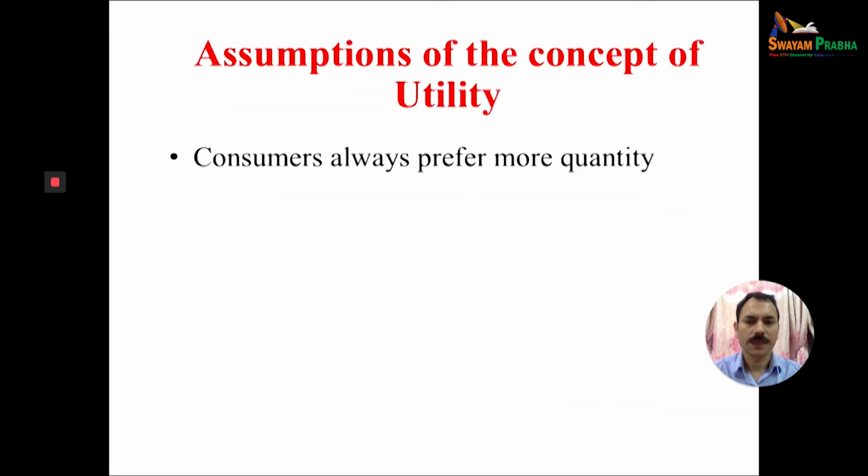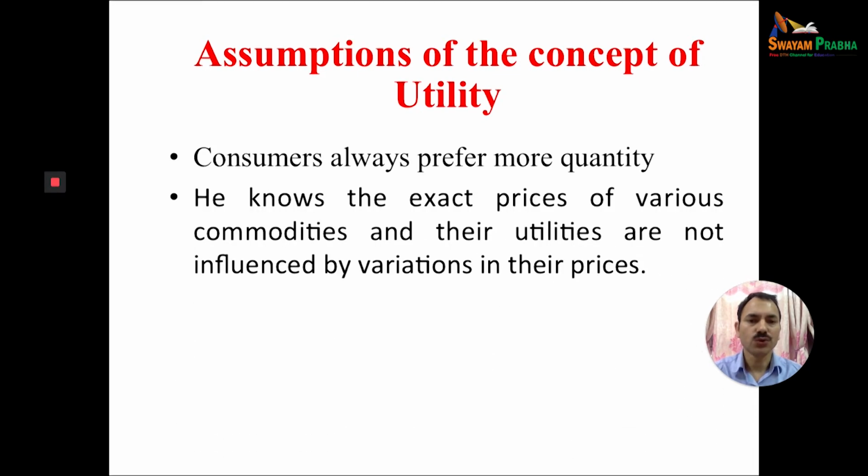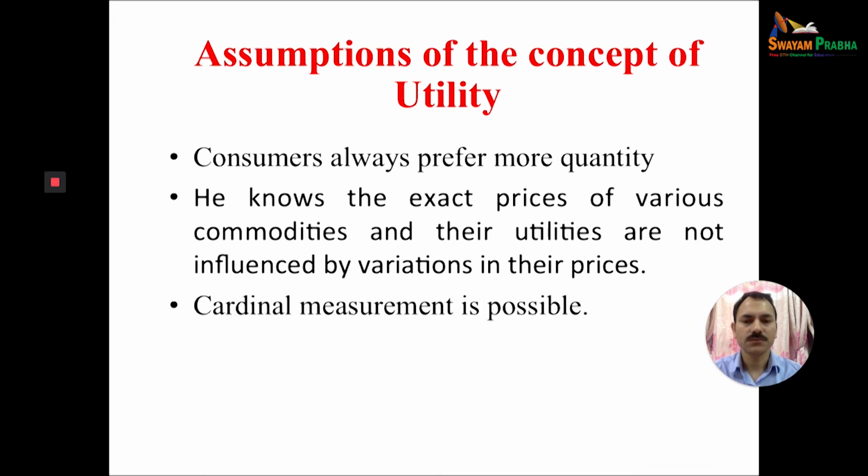Next, the consumer always prefers more quantity. Here we have to assume he knows the exact price of various commodities, and their utility is influenced by the behavior of their price.